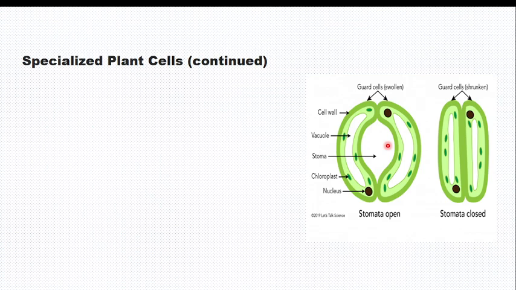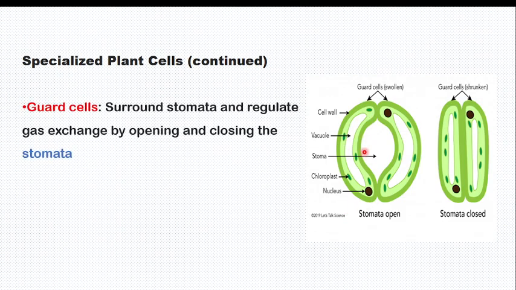Another one, and very super duper important, we are going to have much information on this when we look at photosynthesis in senior 5. We're going to look at what we call stomata, which are protected by guard cells. They are very good guards. Guard cells surround stomata and regulate gas exchange by opening and closing the stomata.